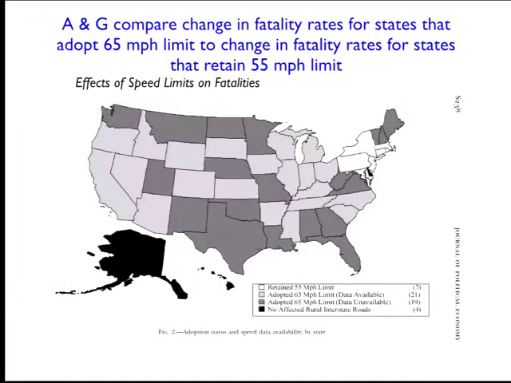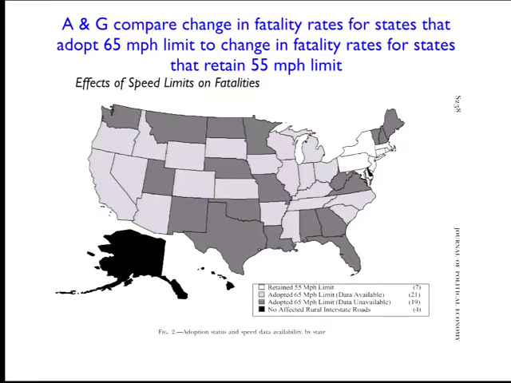So what you have here is a map of the states that increased speed limits versus those that didn't. The gray states, both the light gray and the dark gray states, are ones that chose to increase the limit to 65 miles an hour. Basically, the difference between the gray shading is that the light gray states are ones that the authors have data available on, and the dark gray states are ones that they don't have data available on. So the treated states, in terms of the actual sample that they can use in the data, are going to be the light gray states. Then the white states are the ones that don't change their speed limits.